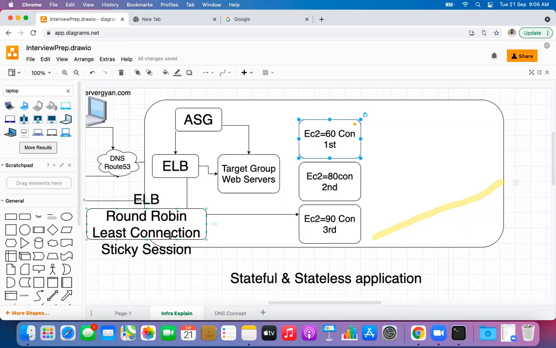Round robin is like it will randomly pick. Yes, it will pick the servers, not randomly. That is sequential: first request, second request, third request. Dependent connections. Yeah. Okay. Right.